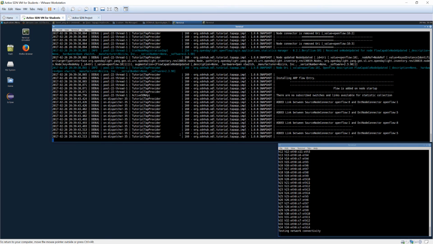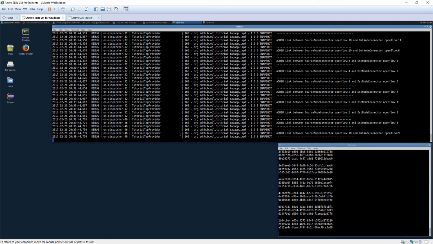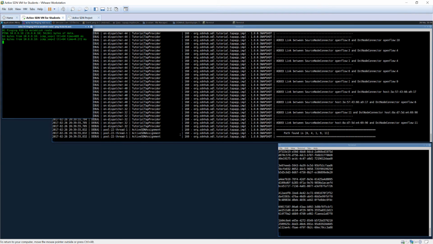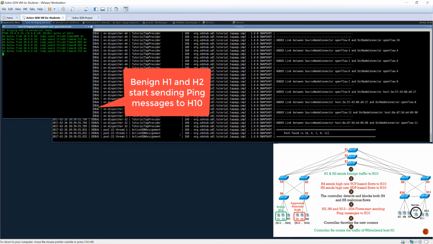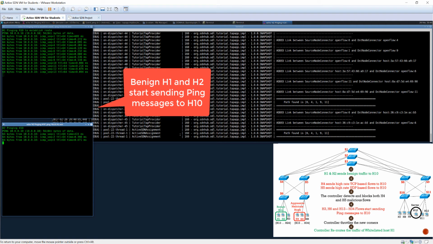And for reference, I am showing the topology figure here, and you can see the topology. So hosts H1 and H2 have started sending benign traffic to H10, which is basically ping messages.